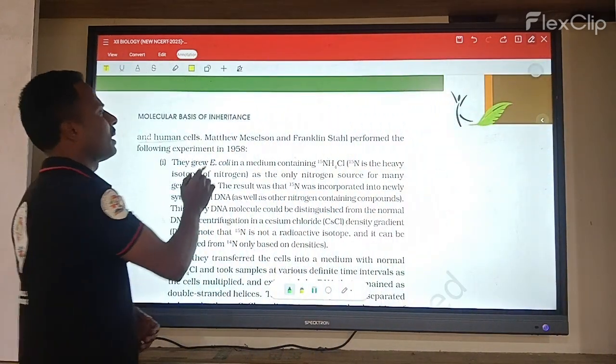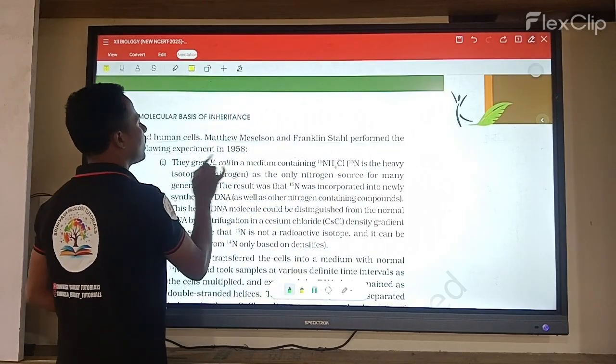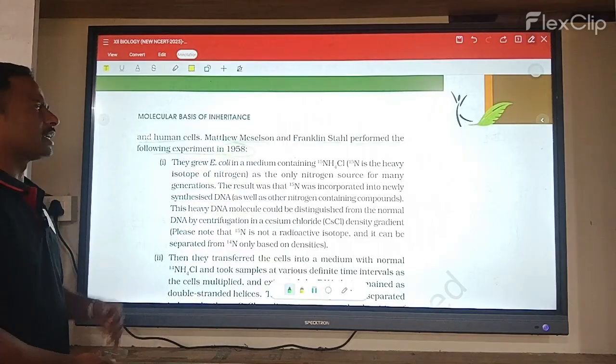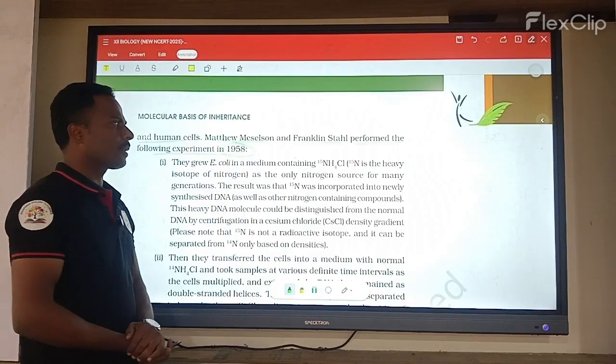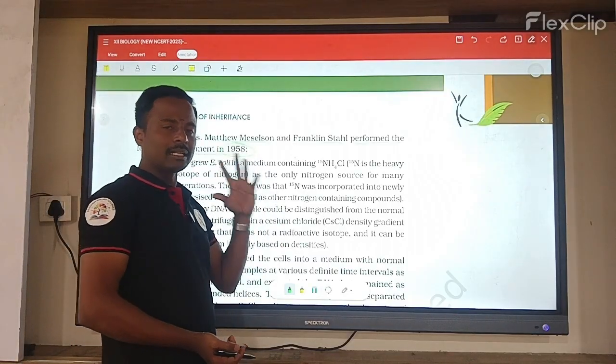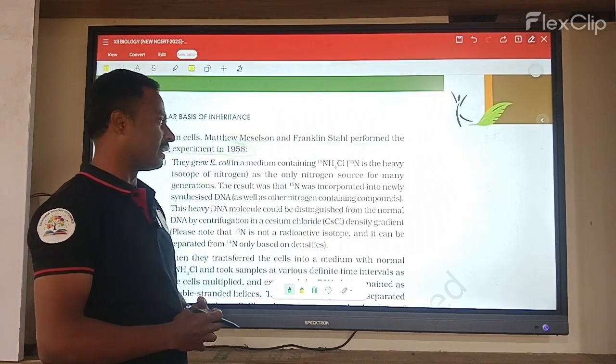The scientists were Matthew Meselson and Franklin Stahl. They performed the following experiment in 1958. They gave the experimental proof for what exactly the genetic material DNA is.